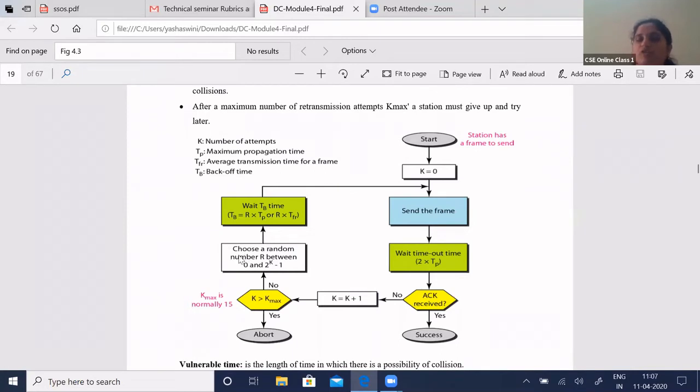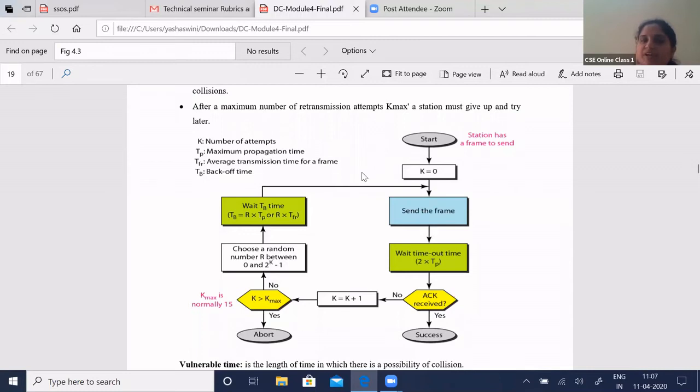If not, you will choose a random number R in such a way that it is within the range 0 to 2 to the power of K minus 1, where K is the number of attempts. So 2 to the power of K minus 1. It will choose a random value in this range and wait for that particular time, that is R times the propagation time, or R times Tfr, the average transmission time for the frame. It will wait till that time, and again sense the network and try to send the frame.